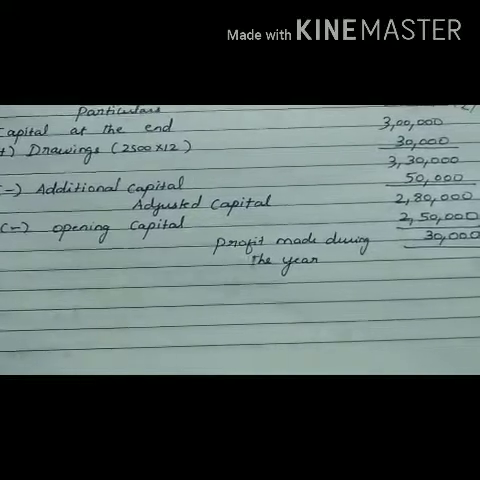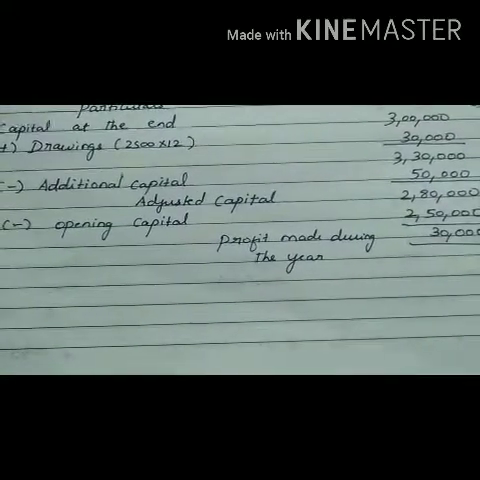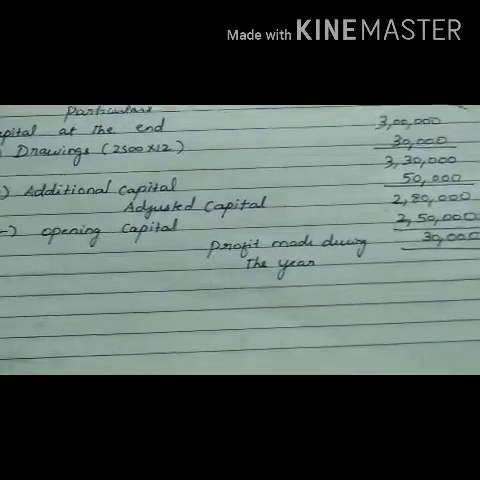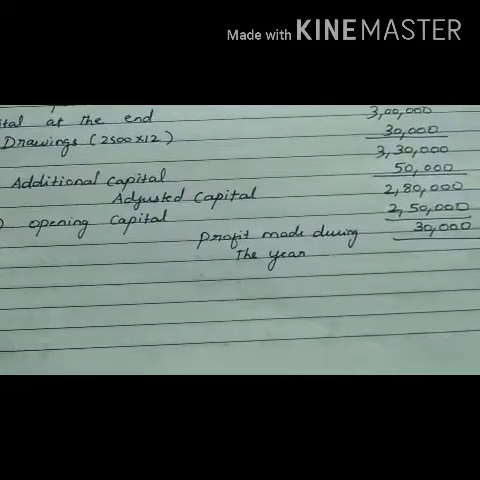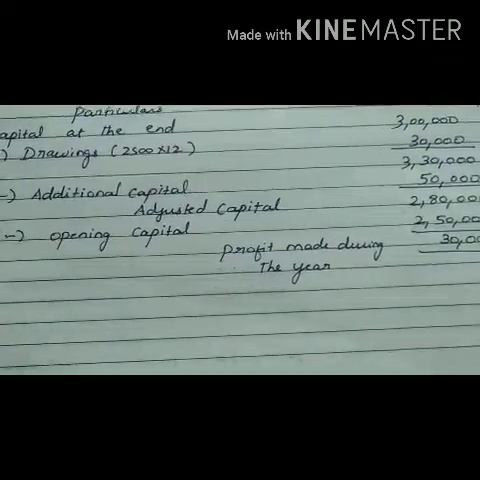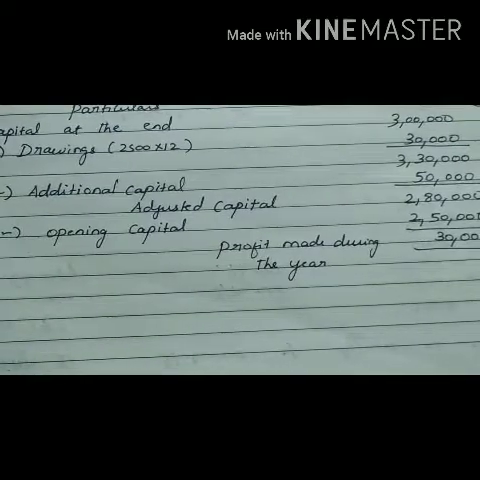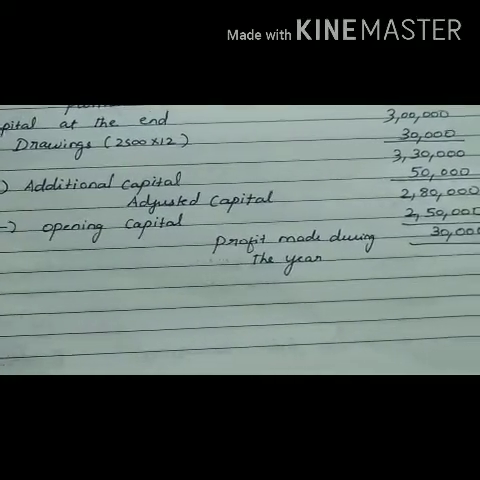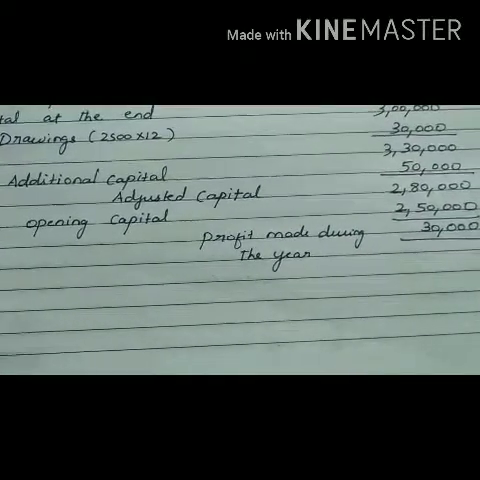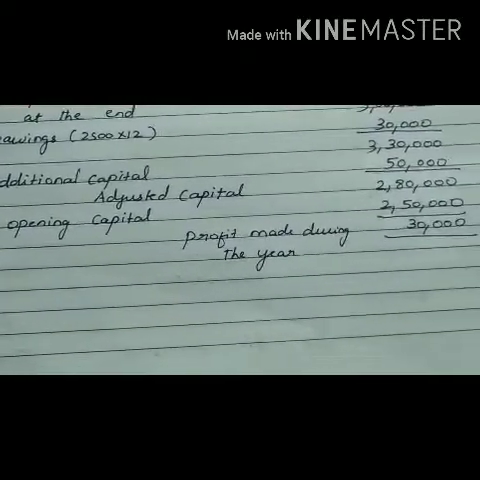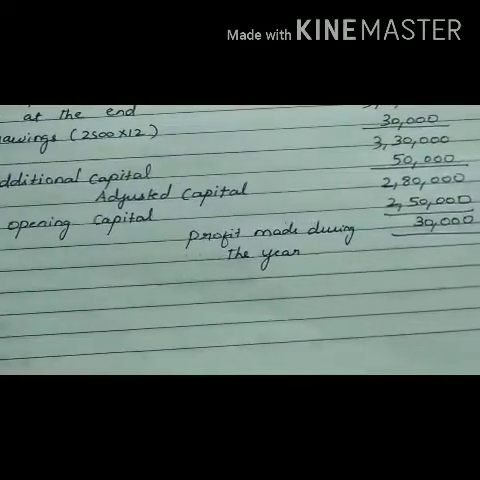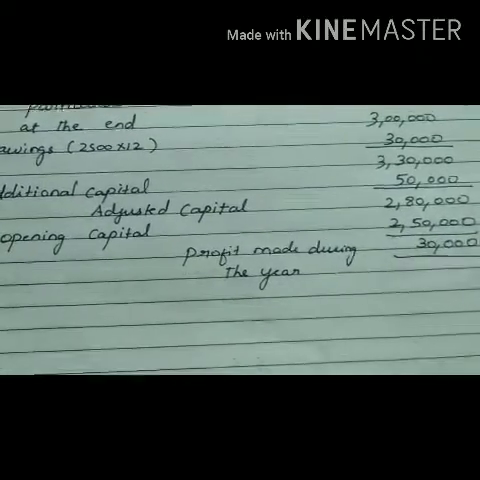Now we are going to make a comparison between the adjusted capital and the opening capital. In the previous video, I told you if the adjusted capital is more than the opening capital, then you will be getting profit. Whereas if the opening capital is more and the adjusted capital is less, you will be incurring loss. In this case, adjusted capital is more. So adjusted capital 2,80,000 minus the opening capital 2,50,000, 30,000 will be our profit made during the year.